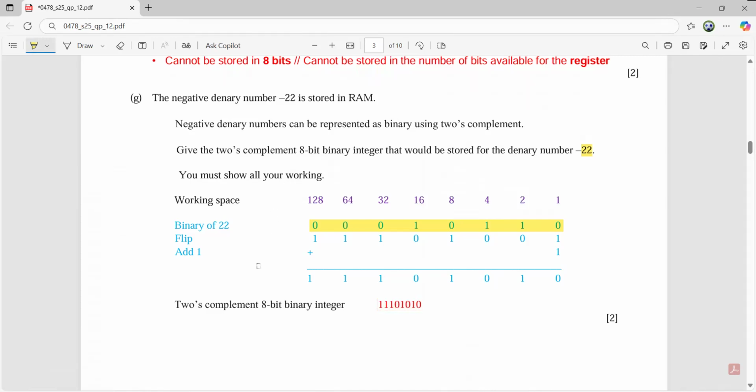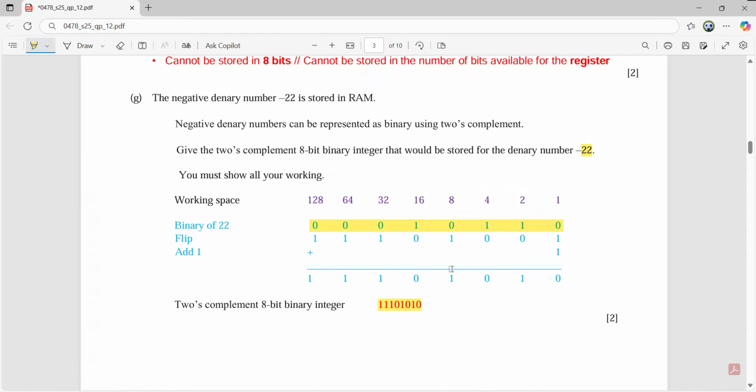So you have to show all the working. And if you have shown all the working, then definitely you will be scoring the marks. So be cautious. Binary of the number, ignoring the sign, flipping the bits, adding 1, and finding out the answer in case the number is a negative integer.